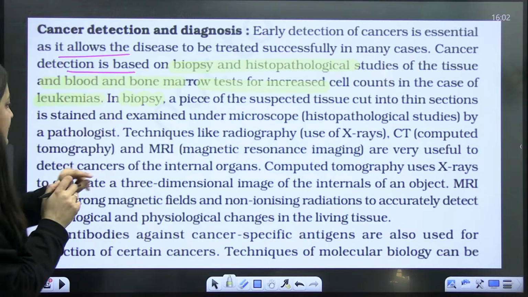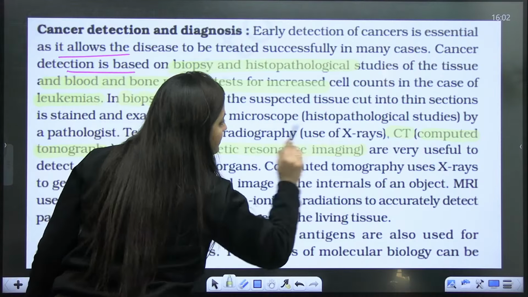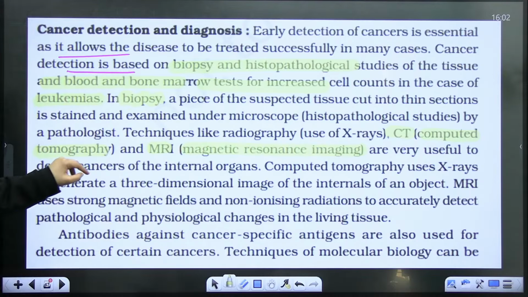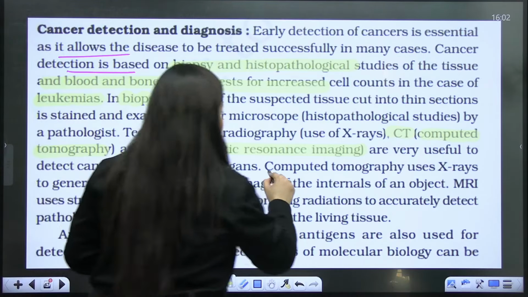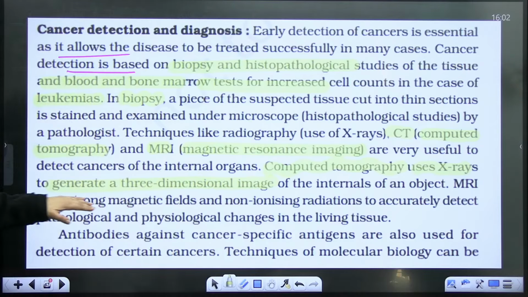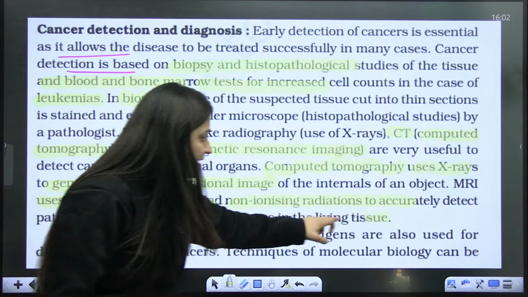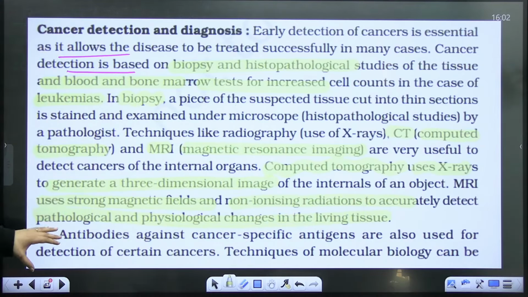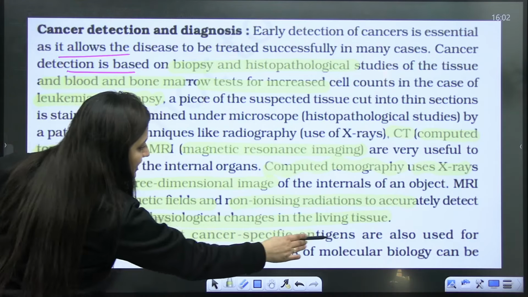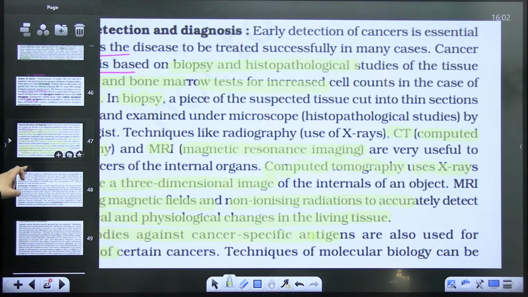Radiography, CT scan (computed tomography) and MRI (magnetic resonance imaging) are useful to detect cancer of the internal organs. CT uses X-rays to generate 3D images, and MRI uses strong magnetic fields and non-ionizing radiation to detect pathological and physiological changes. Antibodies against cancer-specific antigens are also used for the detection of certain cancers. Is that clear?